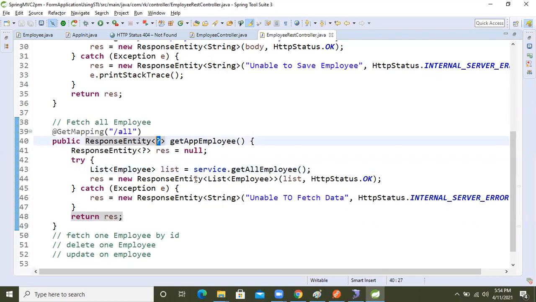Because of that, we are taking the question mark. It will decide at runtime which generic type we need. Because of that, I took the question mark. I hope I am able to convince you people. Use the chat box, guys. If anybody still has doubt about the question mark, I will explain again.